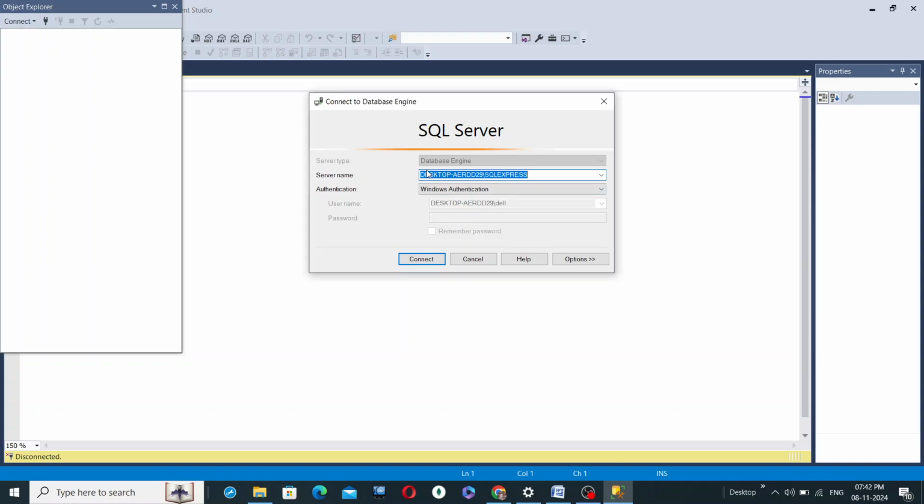Here the server name is given. In my case, it is the desktop name followed by SQL Express. Every time you open your SQL environment, some server name will be generated for you as well, and that server name will be placed here in the server name field. But it is always safe to copy this and keep it in some Word file. By chance, sometimes the server name fails to get placed. Then you can use your Word file, take the name from there, and place it here.